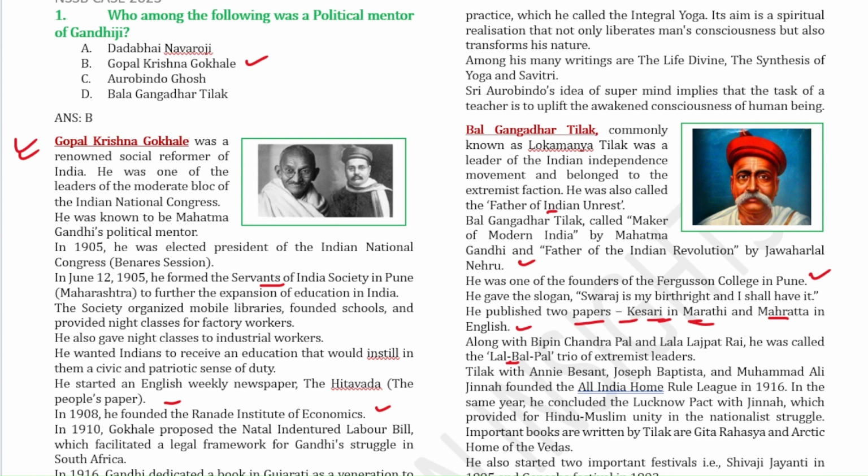Along with Bipin Chandra Pal and then Lala Lajpat Rai, okay, he was called the Lal Bal Pal trio of the extremist leaders. Bal Gangadhar Tilak, along with Annie Besant, Joseph Baptista, and Muhammad Ali, founded the All India Home Rule League movement in the year 1916. And then some of the important books are Gita Rahasya and Arctic Home of the Vedas. These 2 books are important. And he also started 2 Indian festivals, that is Shivaji Jayanti in 1895, and then the Ganesha festival in 1893.